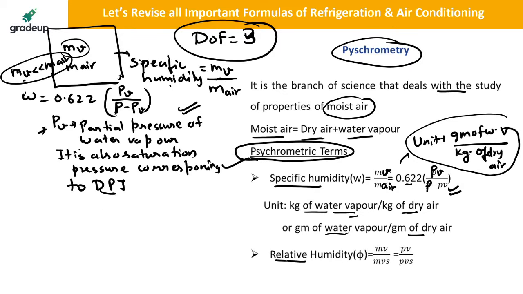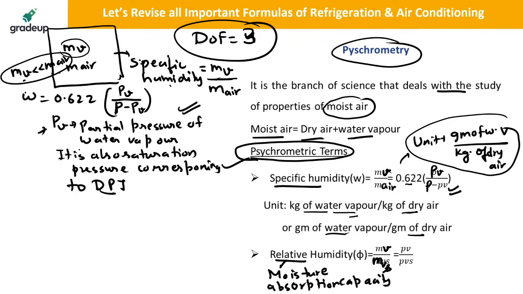Relative humidity defines the moisture absorption capacity. It tells you what is the moisture absorption capacity in the air. That is, it is a ratio of the mass of water vapor in a normal, unsaturated condition divided by the mass of water vapor in the saturation condition. Saturation condition is that condition which tells you the maximum capability of the air to absorb moisture. That is called the saturation condition.